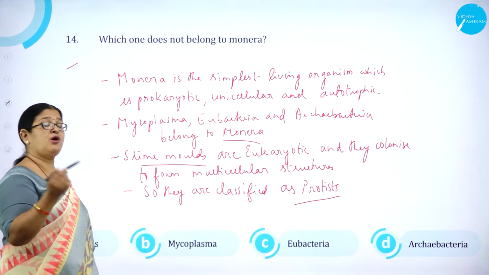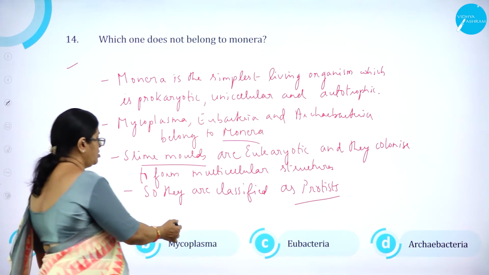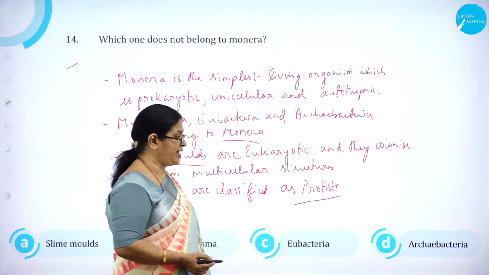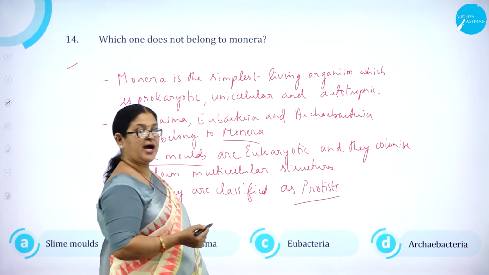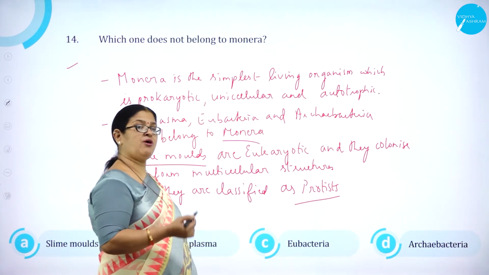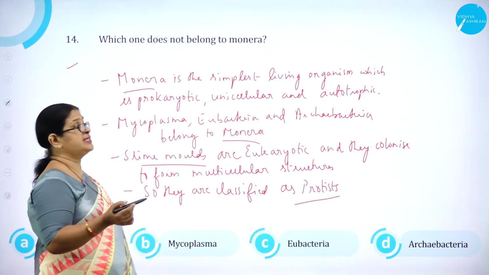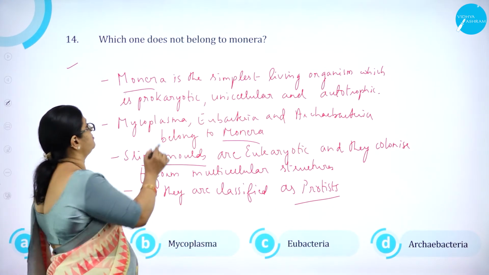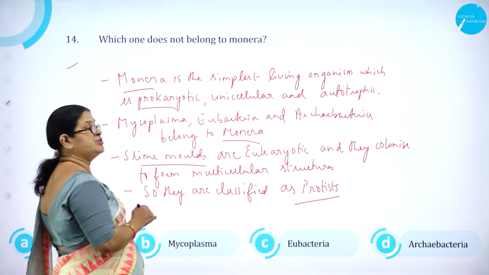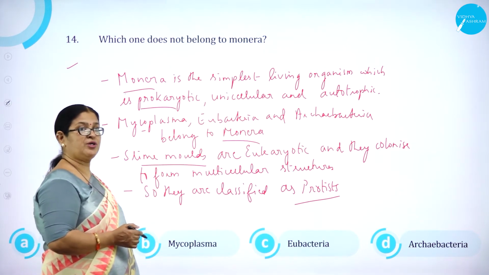Which one does not belong to Monera? Option A, slime molds. Option B, mycoplasma. Option C, Eubacteria, and option D, Archaebacteria. As we know, Mycoplasma, Eubacteria, Archaebacteria, they all belong to Monera. But as we know, Monerans are the simplest living organisms which are prokaryotic, unicellular and autotrophic. So obviously Mycoplasma, Eubacteria and Archaebacteria belong to Monera.